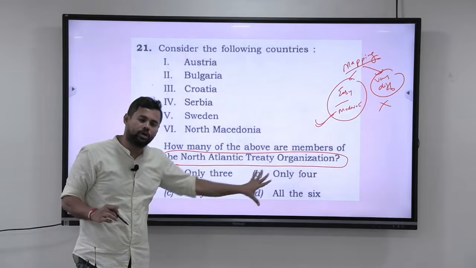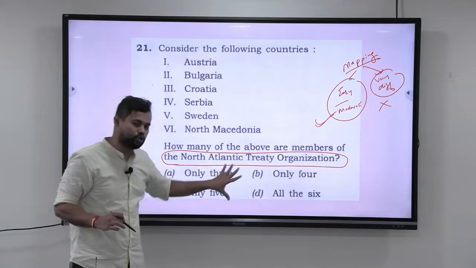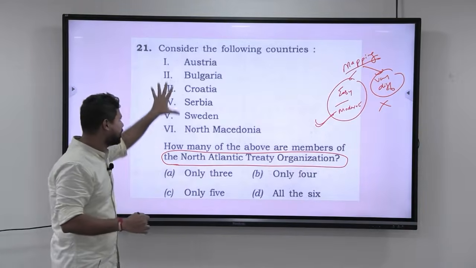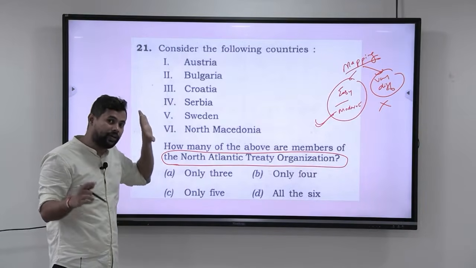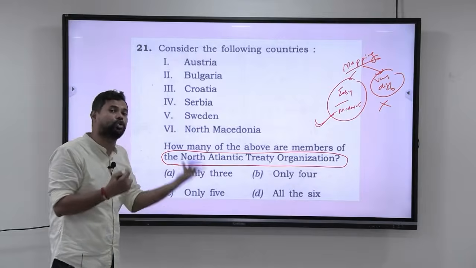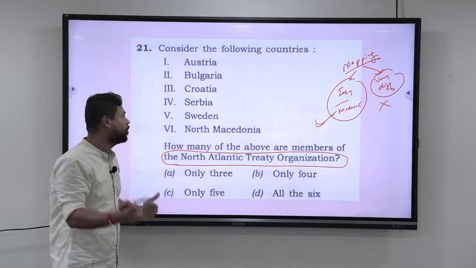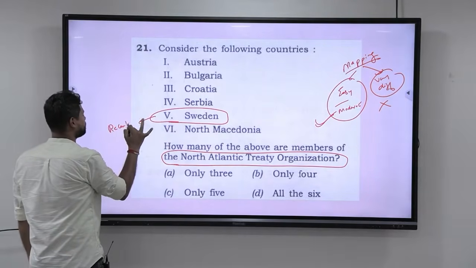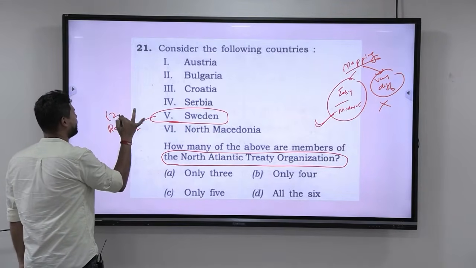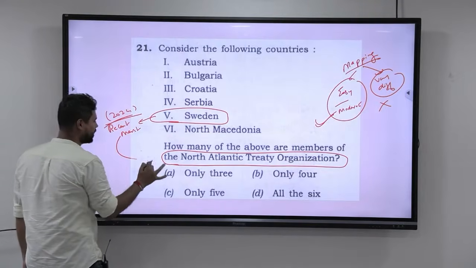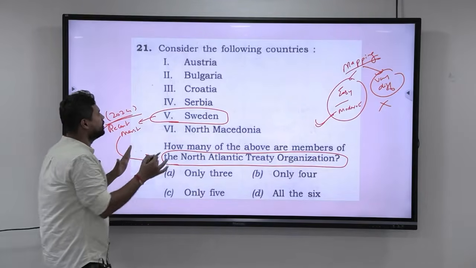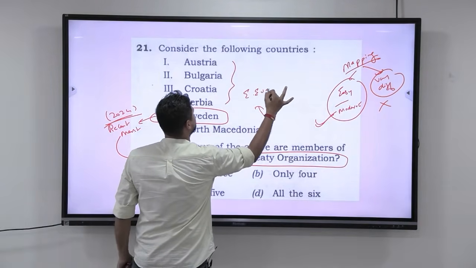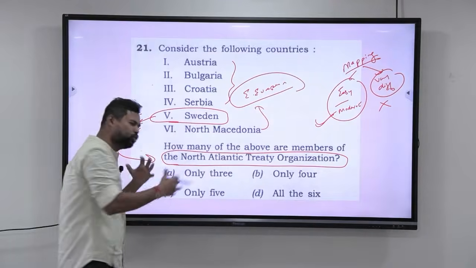First, they have removed all the elimination technique. Okay, there is no scope for elimination technique. That is what makes it difficult. Second, the countries that they are asking about are very, very close to one another, and they are Eastern European countries. Western European countries you should have read, except Sweden. Sweden was the most recent member. In 2024, it went on to become a member, and that's why they are asking about NATO. But overall, look at this. All these countries are Eastern European countries, and these are countries that usually we don't hear about.